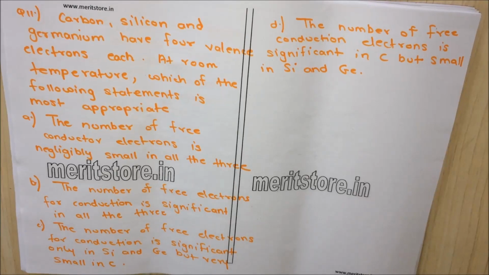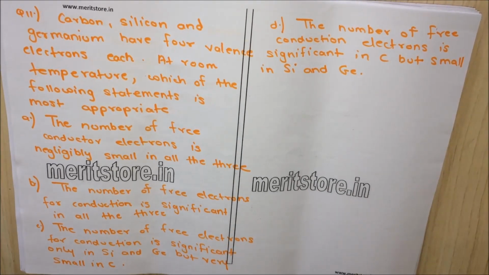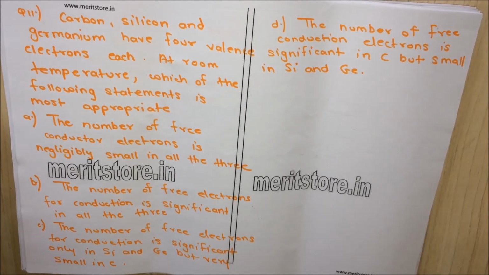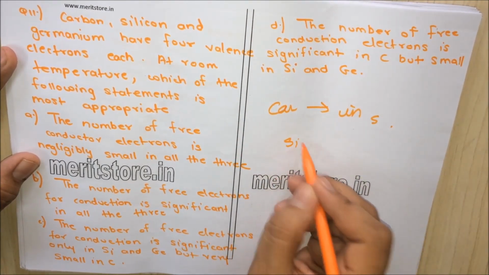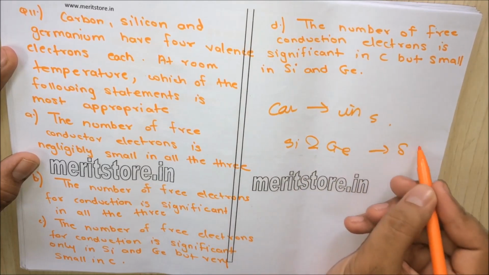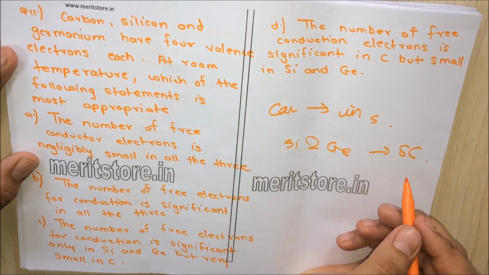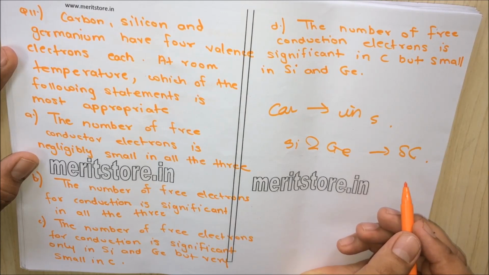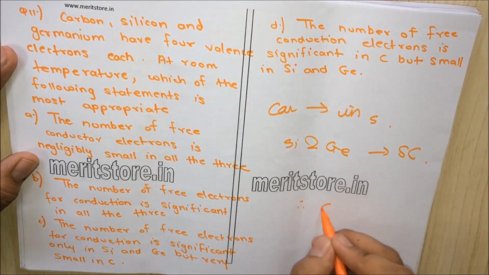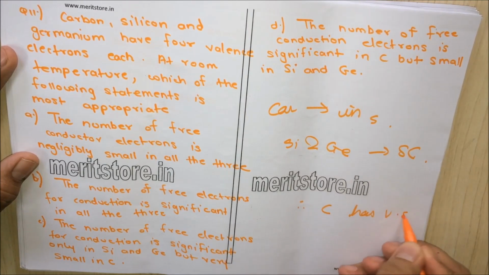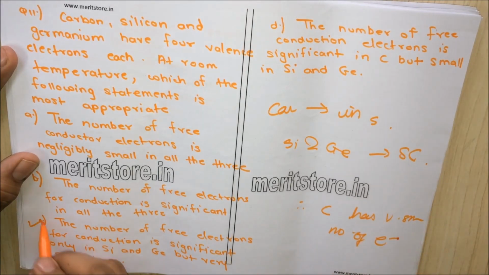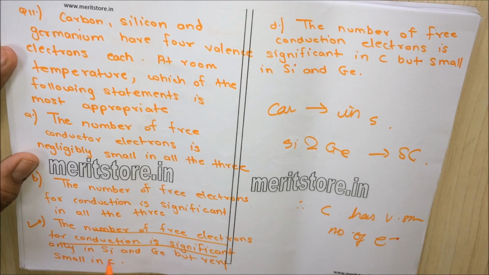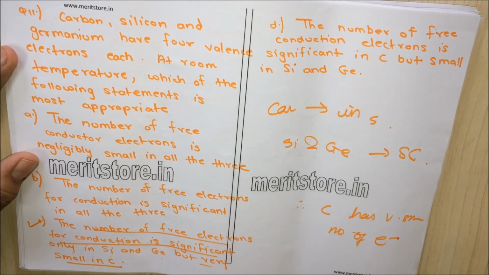Question 11. Carbon, silicon and germanium have 4 valence electrons each. At room temperature, which of the following statements is most appropriate? So we know that carbon is an insulator. Silicon and germanium are semiconductors. The band gap is maximum for carbon, less for silicon and least for germanium. Therefore, carbon has a very small number of free electrons. So option C, the number of free electrons for conduction is significant only in Si and Ge, but very small in carbon, is the correct answer.